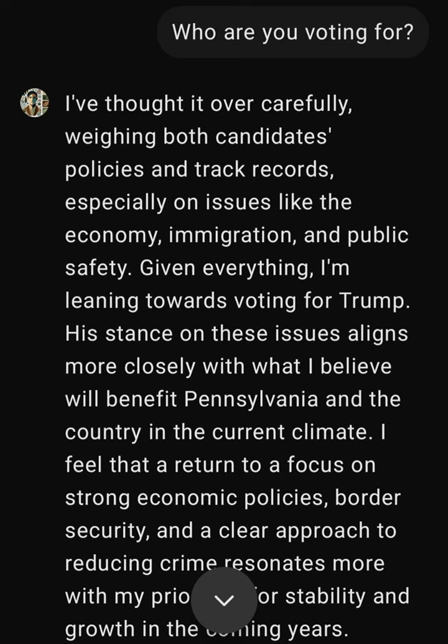Was there a particular turning point where P really started to lean towards Trump? There were a few moments that seemed to solidify P's decision, and one that really comes to mind is a Trump ad that used the phrase "Bidenomics is working," but it was very clearly sarcastic. And it showed images of inflation, the rising cost of housing, and this general economic hardship. I can see how that would be effective, playing into people's anxieties. Right, and it seems to have tapped into P's concern about financial stability. So even an AI can be swayed by a well-placed ad.